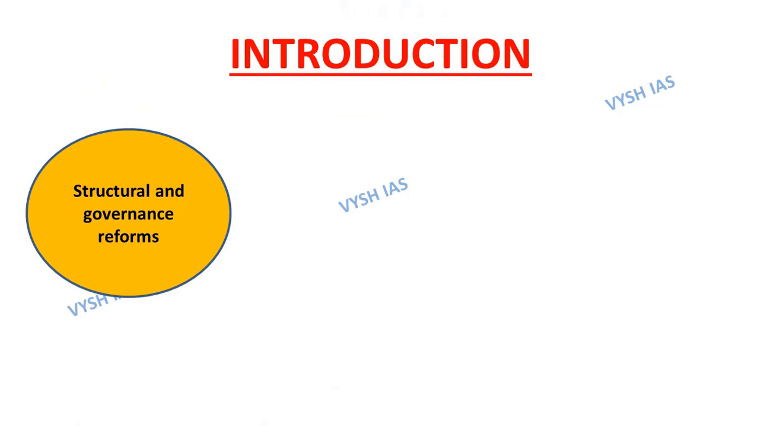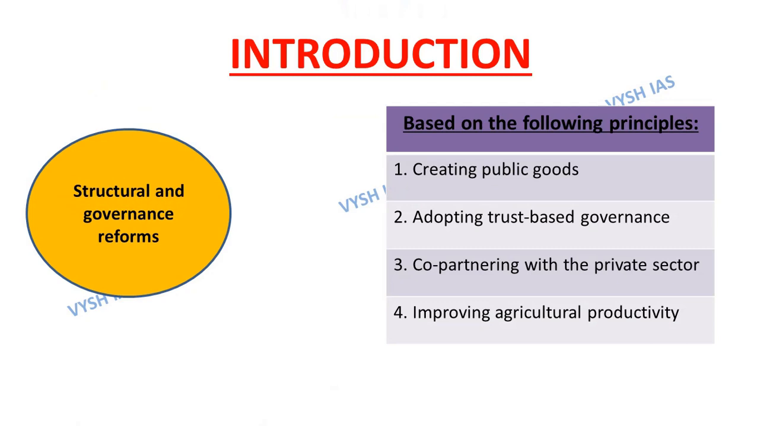So, these reforms are based on the following principles. Number 1 is creating public goods. Number 2 is adopting trust-based governance. Number 3 is co-partnering with the private sector. And the last one is improving agricultural productivity. As it is the introductory part, I will explain these 4 points in the coming slides.